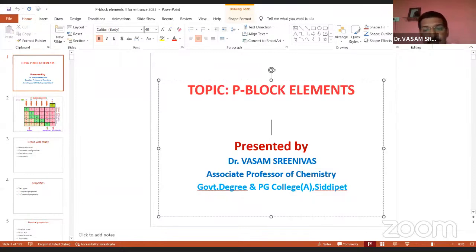Because in P-block, for example 3rd A, 4th A, 5th A, 6th A, 7th A, 8th A group compounds, such as chlorine compounds, nitrogen compounds and phosphorus compounds, are different compounds. For every compound you have to study the structural information: number of sigma bonds, lone pairs, hybridization, geometry, and the oxidation state of the central atom.